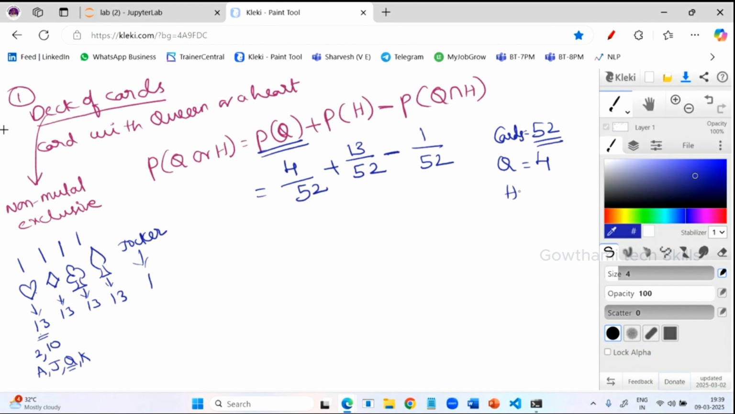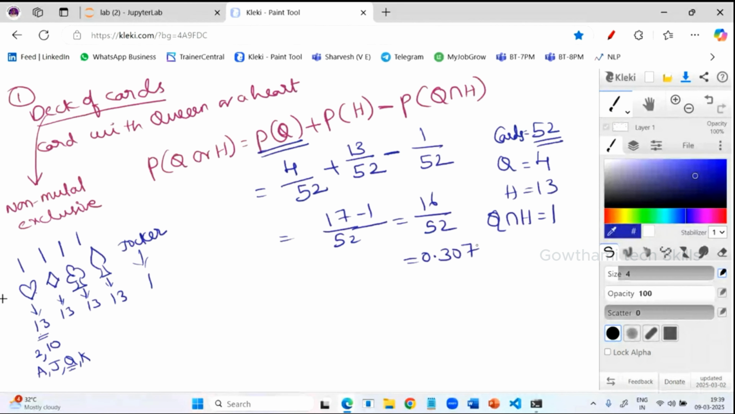Queens are 4, hearts are 13. The combination of queen and heart will be 1 only. In this heart suit, only one queen will be there. So just find this out: 17 by 52 minus 1 by 52. That means 16 by 52, which is 0.307. So the chances of having queen or heart is about 30%.